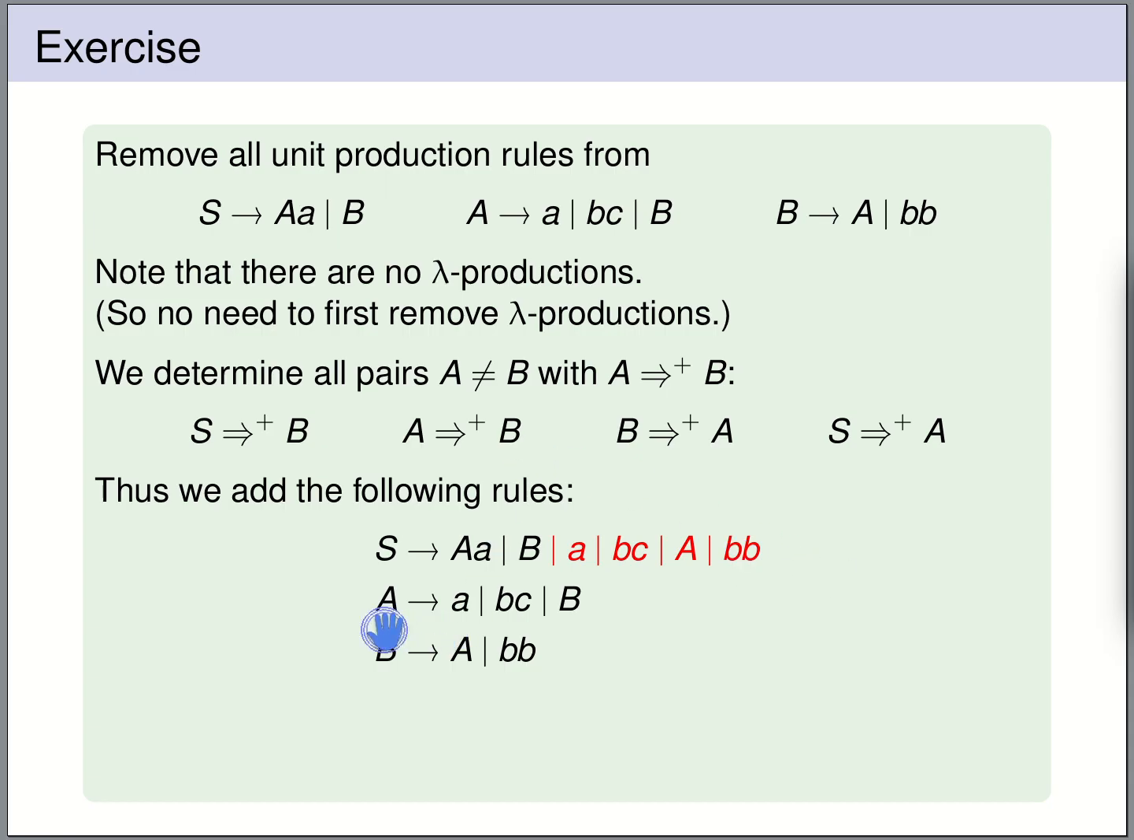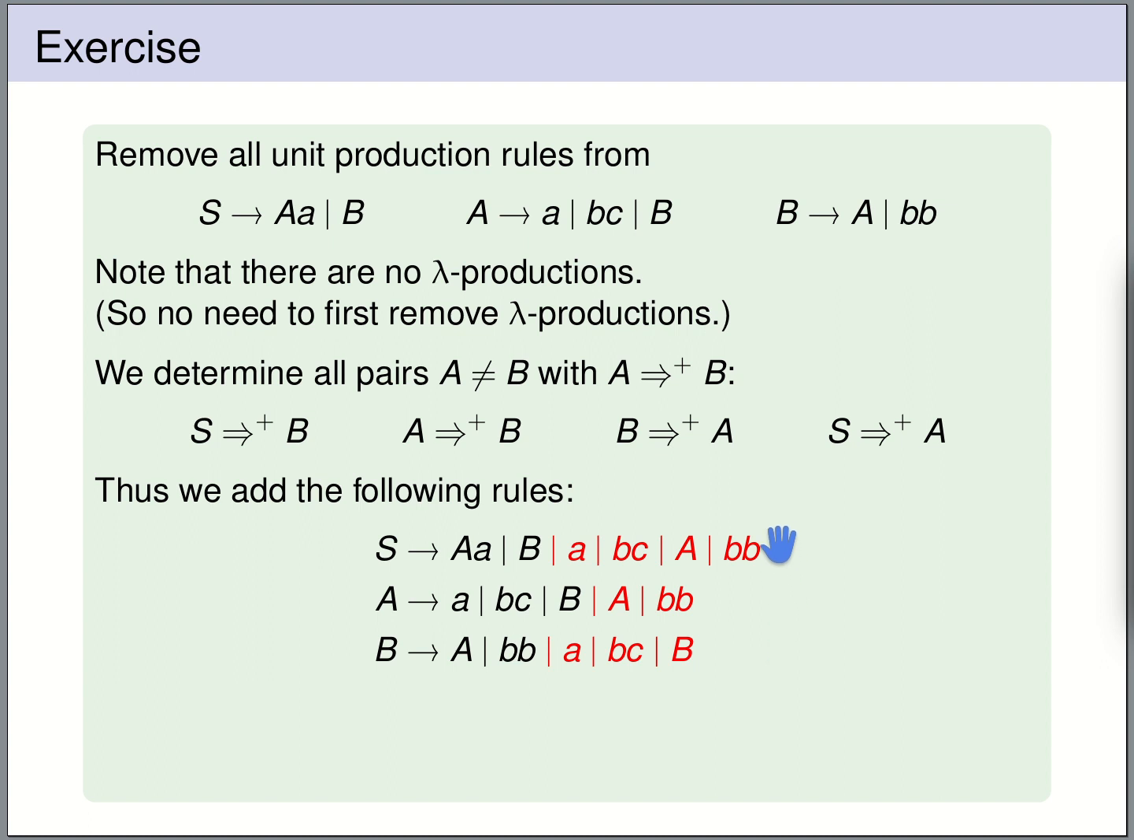Now let's have a look at the variable A. We have a derivation from A to B. What are the right-hand sides of B? We have A and we have BB. For B, we have a derivation from B to A. So we have to add the right-hand sides of A. We get terminal a, we get BC, and we get B. So these are all the fresh rules that we can add.